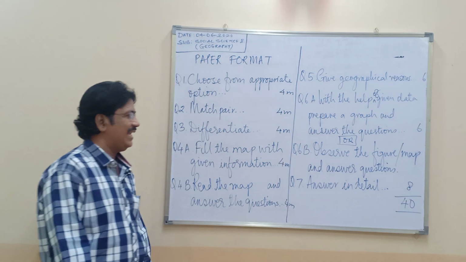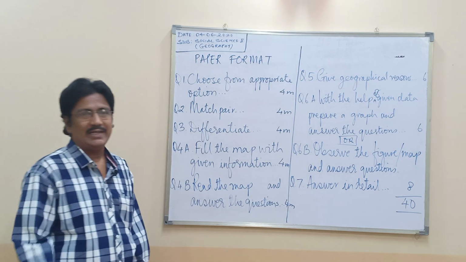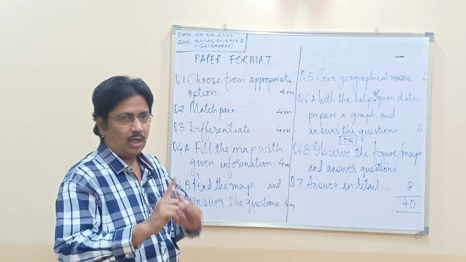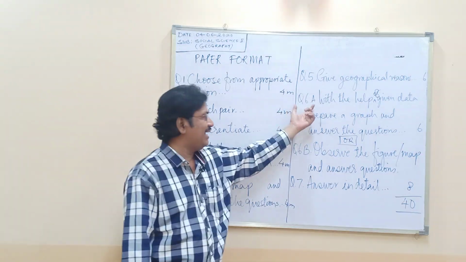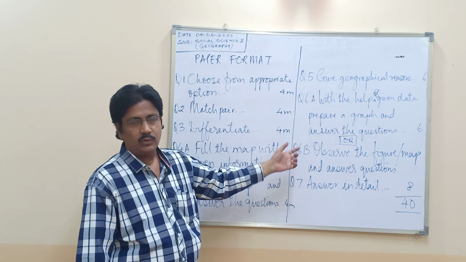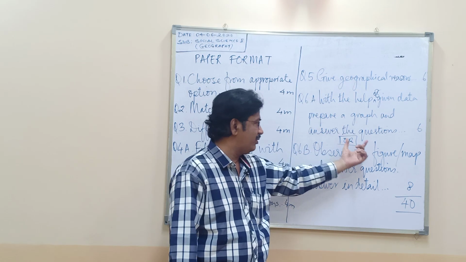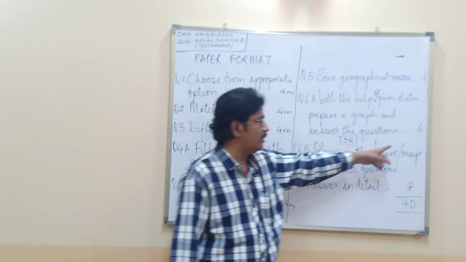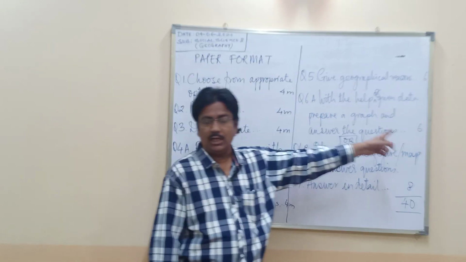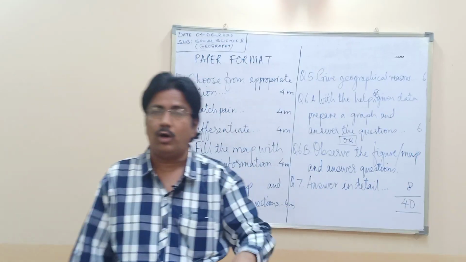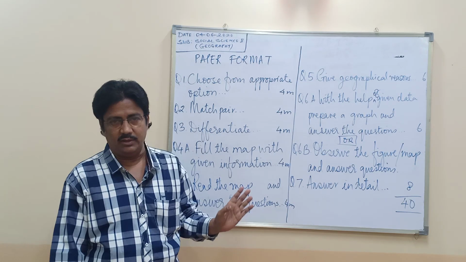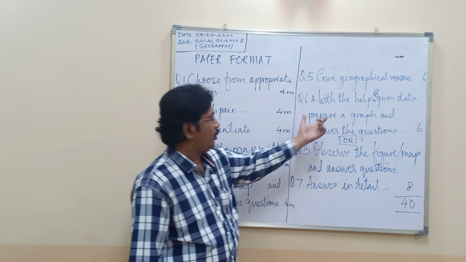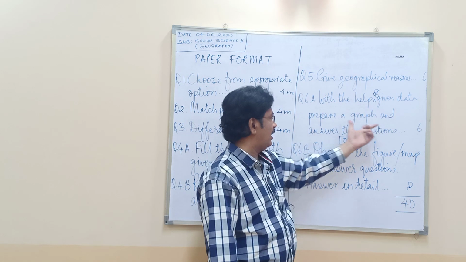Question number 6A and 6B, you have to attempt any one, not both. Please remember that question number 6A and 6B, you have to attempt any one. I have written the word or, and the mark I have given out there is 6. Again there will be 6 questions, you have to attempt all the 6 questions. No option with that. With the help of the given data, prepare a graph and answer the question.